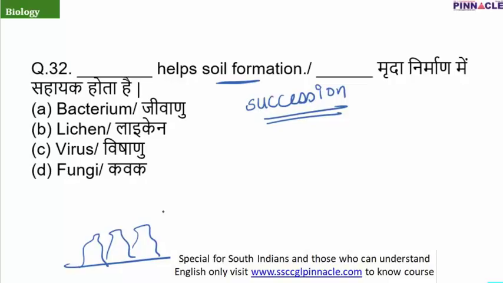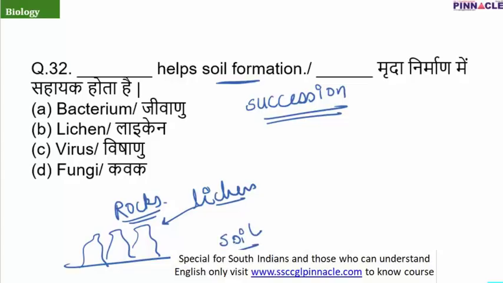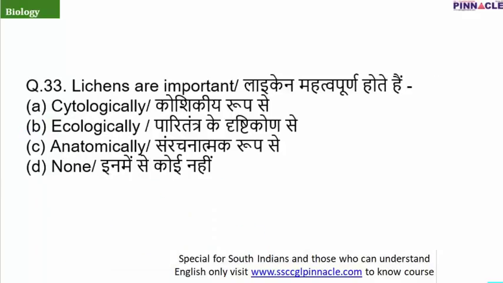Now what happens? The first species which inhabit these rocks is the lichen. Now how are lichens important? They grow over these rocks and cause weathering of these rocks, and finally after many years the rocks are converted into small pieces. That means soil formation takes place, and it leads to the growth of different kinds of plants afterwards. So the soil formation activity is promoted by lichens. So the correct answer is option B.